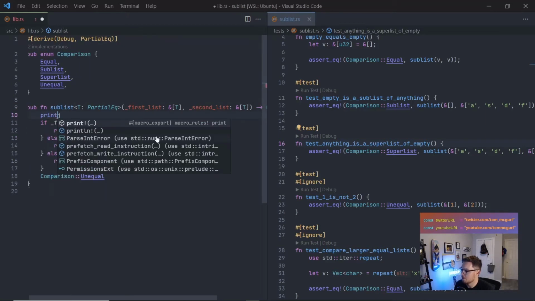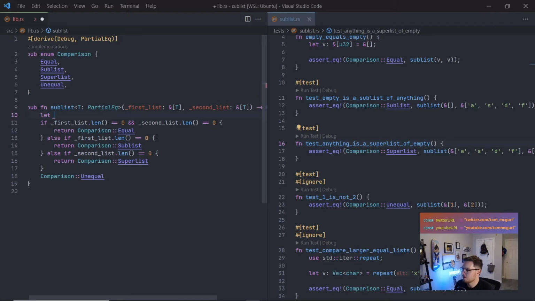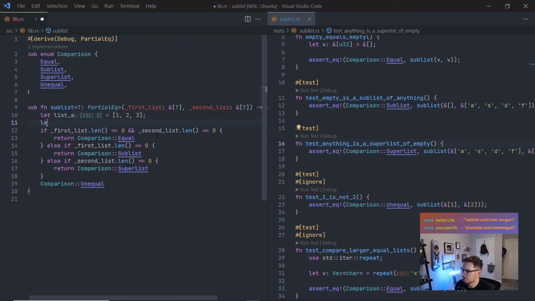I'm going to print something. So I'm going to create a list. Let list A equal 1, 2, 3. Let list B equal 1, 2, 3. And again, I didn't say let list B equal list A. I'm specifically just declaring them literally here. And so now I'm going to print